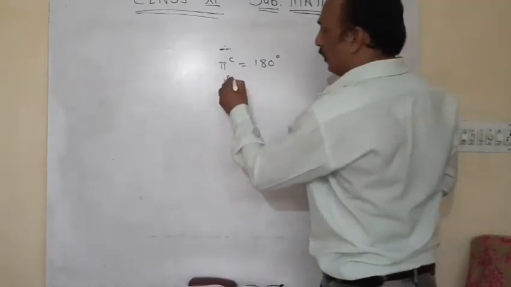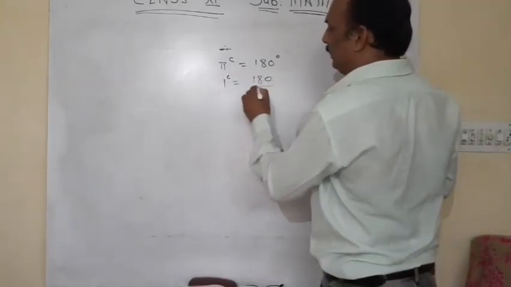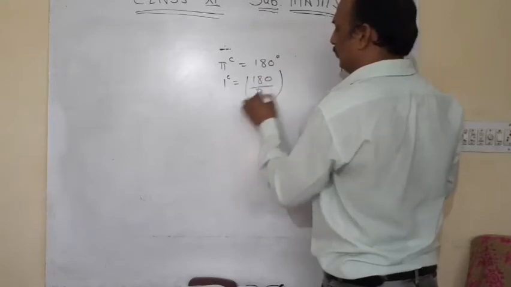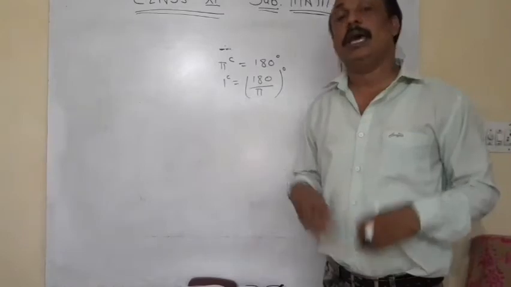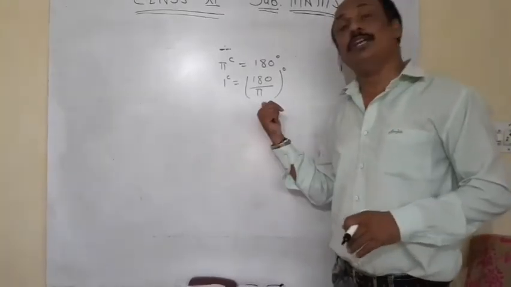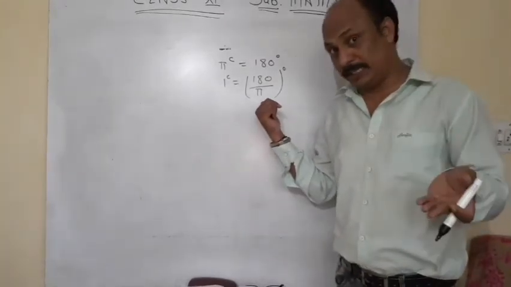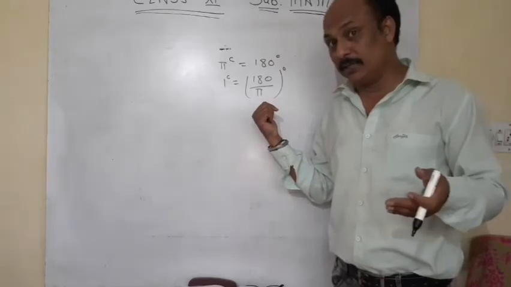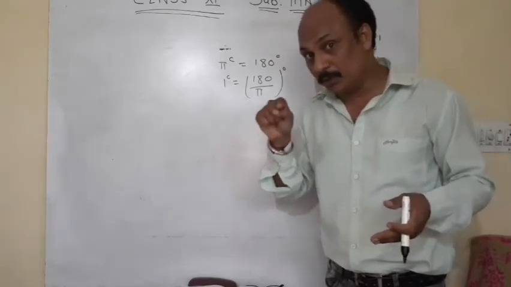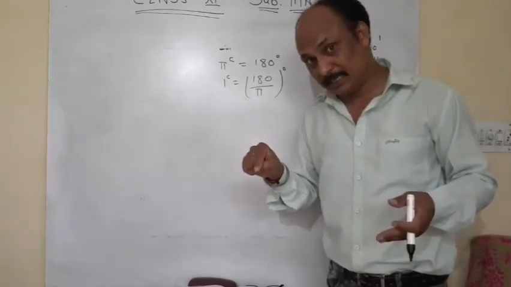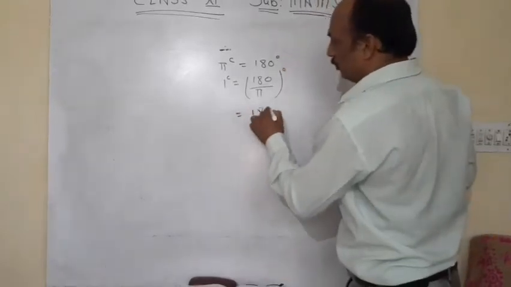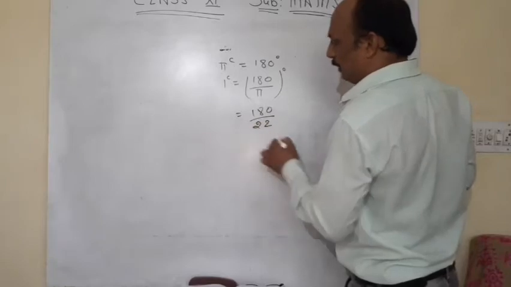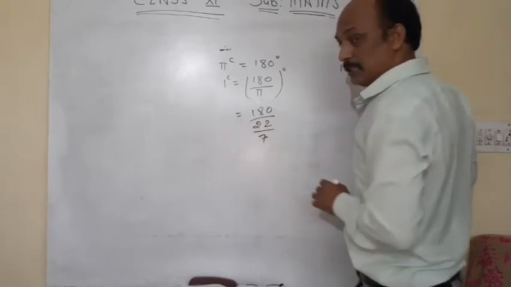So, 1 radian is equal to 180 upon pi degree. Now, as we know, what is the value of pi? Pi is a constant and it is equal to 22 upon 7. Can we put it here? So, 180 upon 22 upon 7.